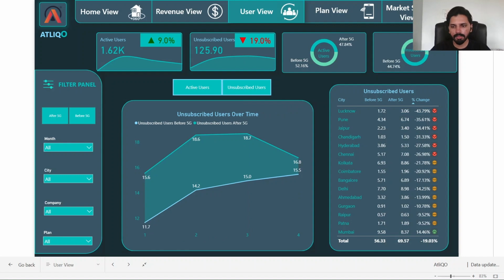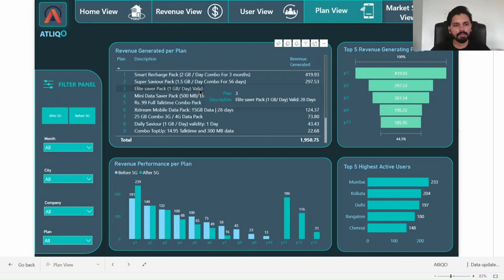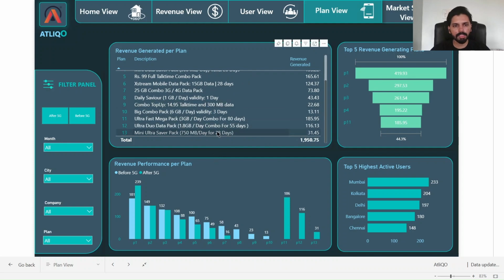So let's go to the plan view, and this is the plan view here. These are the plans launched by AtliQO for their customers. In this table, we can see how much revenue each plan has generated during the time period. There are a total of 13 plans and all the revenues are noted here.